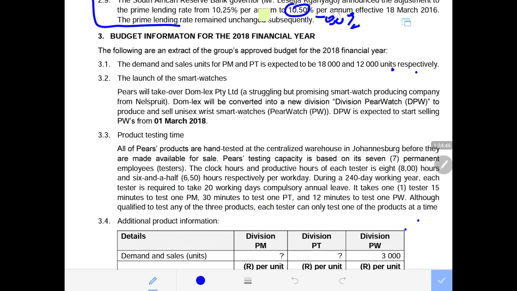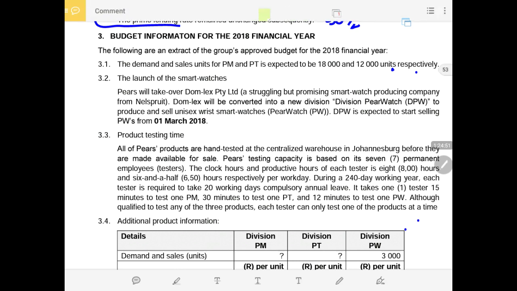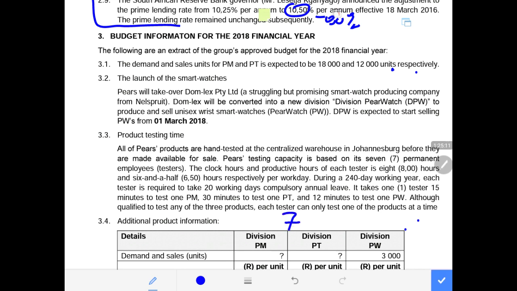Product testing time. Now the time to produce or the time to test the product. All of PEARS products are hand tested at the centralized warehouse in Johannesburg before they are made available for sale. PEARS testing capacity is based on its 7 permanent employees. The clock hour and productive hour for each of these testers is 8 hours and 6.5 hours respectively. That means they clock for 8 hours, but they are only productive for 6.5 hours.